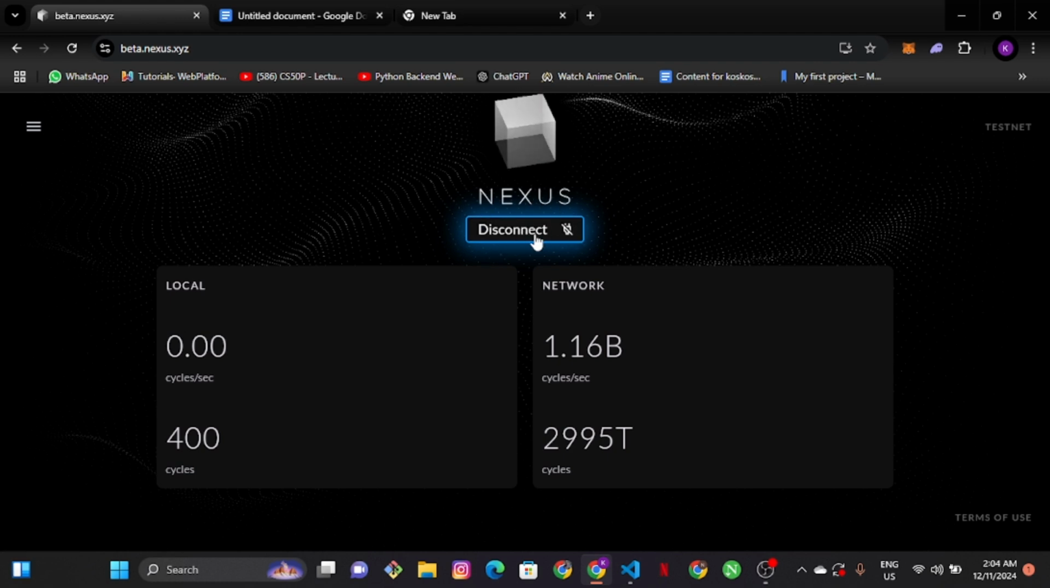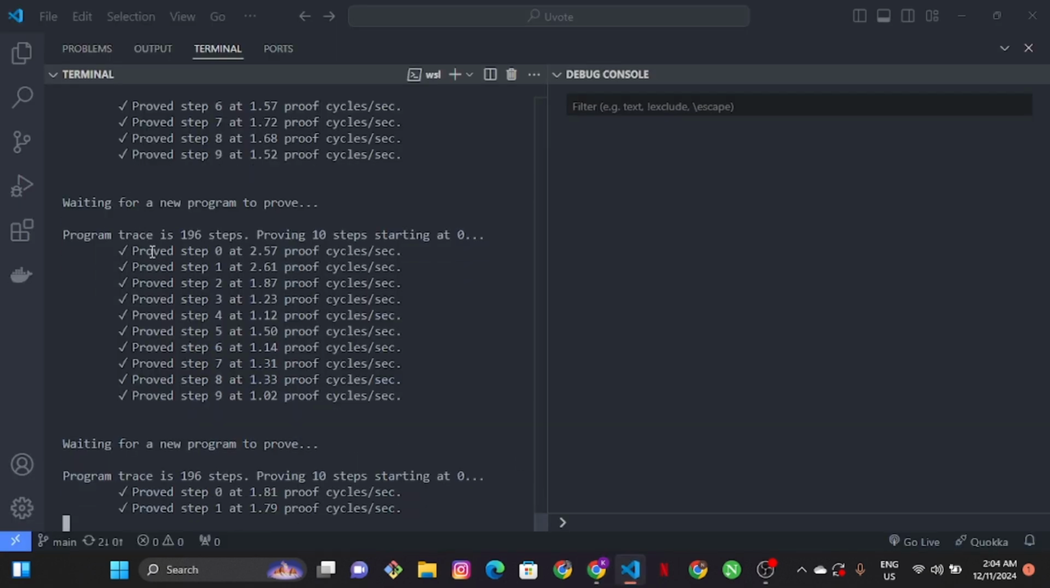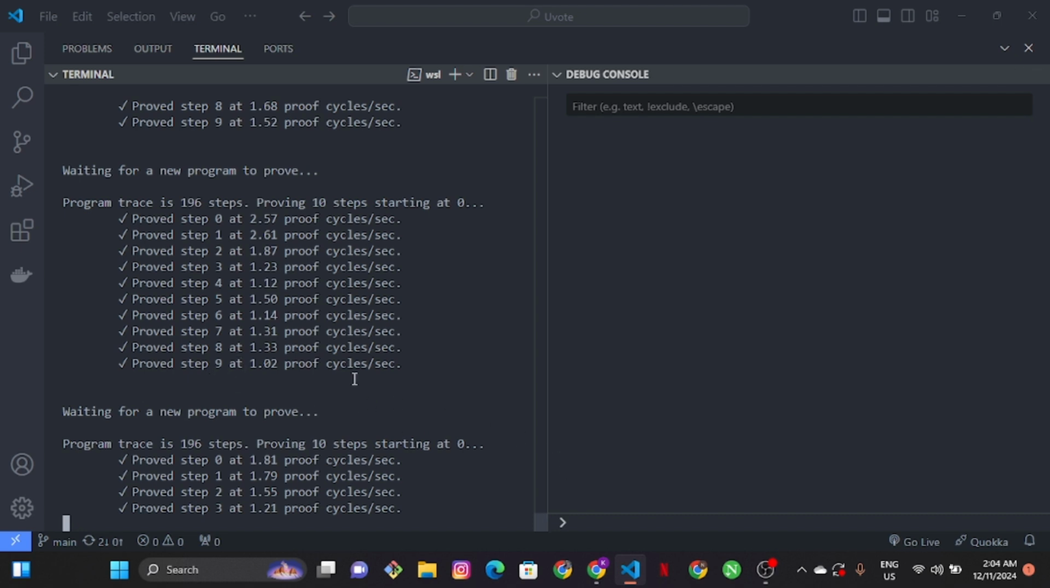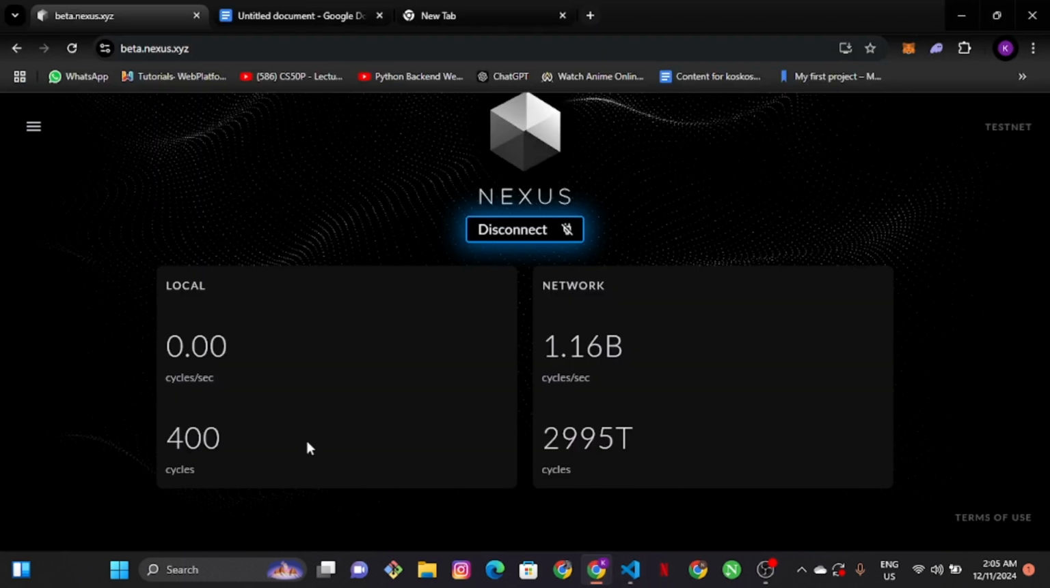So you don't really have to connect or disconnect it. All you have to do is make sure that this particular tab is always open. This terminal is always open on your VS Code. You could be doing other things and it will be running, and you will see your points. So in a few minutes, I think I should be seeing my points. So I'm just going to give it a few minutes for it to show up, then I end the video.